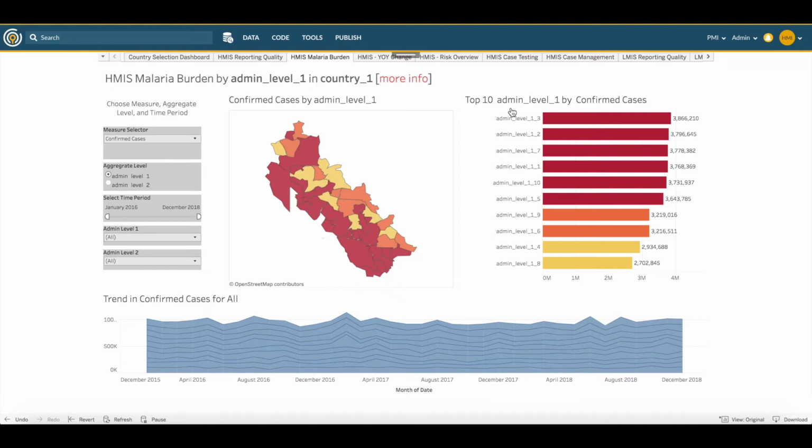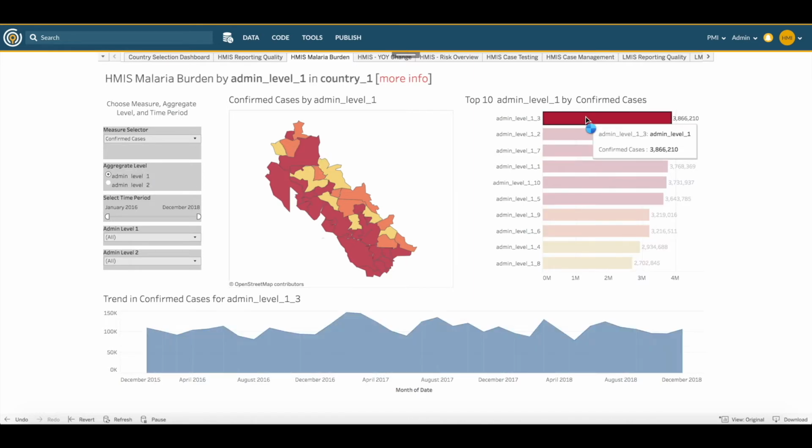For step 2, we're going to use the top 10 admin level 1 by confirmed cases view to identify patterns of confirmed malaria cases. So here on the right, we see the top 10 admin level 1 by confirmed cases. And we can see that the top admin level 1 is number 3 here. They had the most cases.